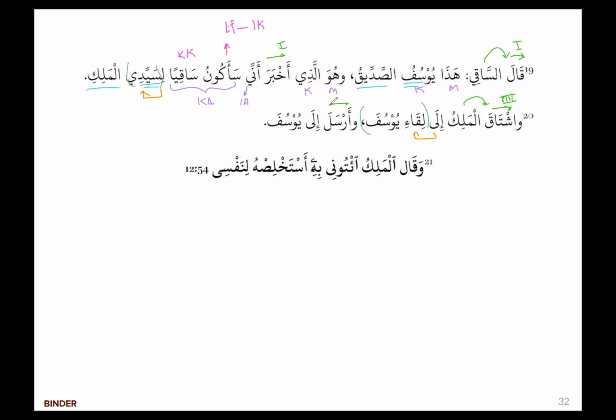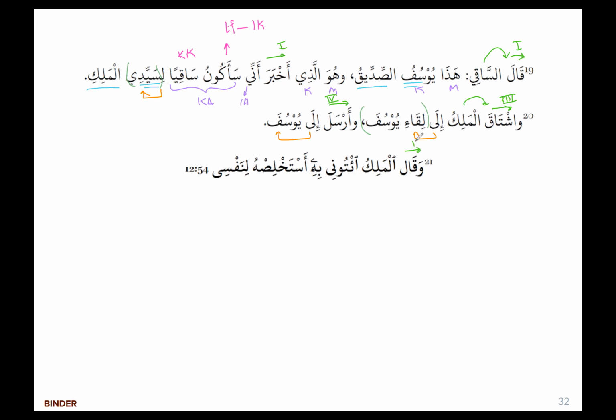وأرسل إلى يوسف. أرسل is past tense, form 4. إلى Yusufa is a جار مجرور construct. The fa'al for أرسل is huwa, that goes back to the king, right? Okay, so the king longed to meet Yusuf, and so he sent for Yusuf. قال الملك ائتني به أستخلصه لنفسي. So this is now getting into the Quran verse.